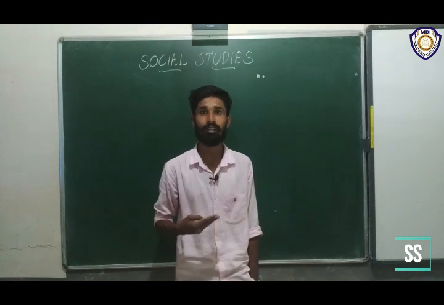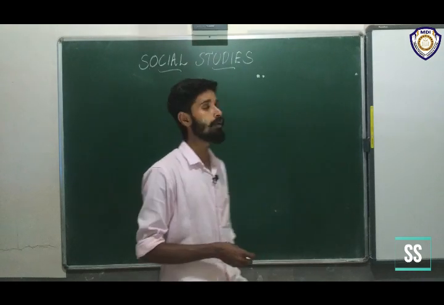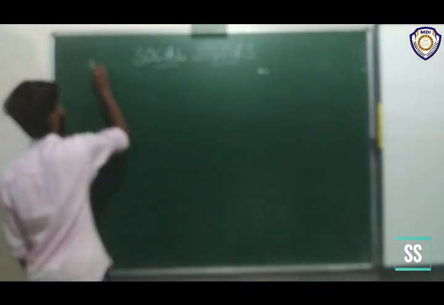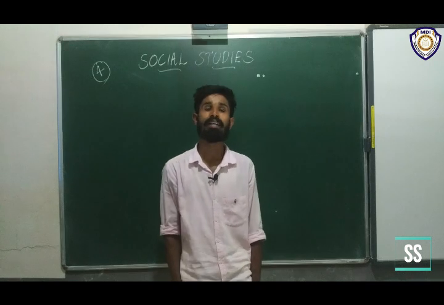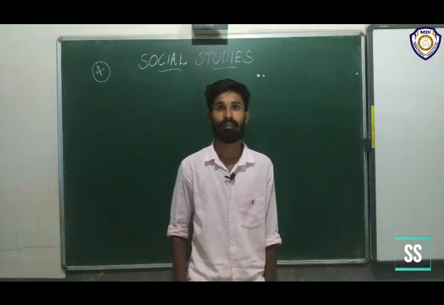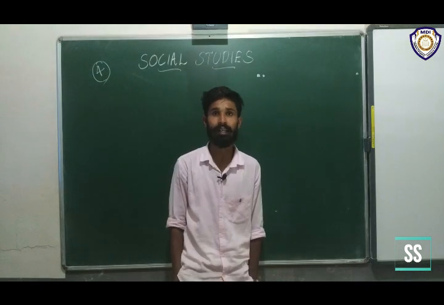I am starting with a new chapter, our fourth chapter. All of you take page number 239. Take page number 239.